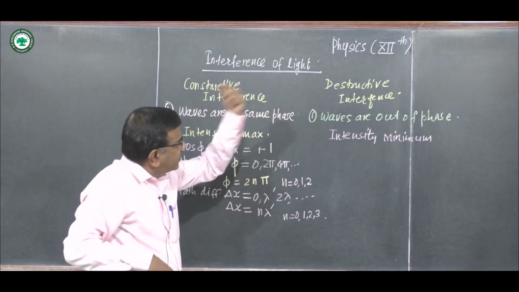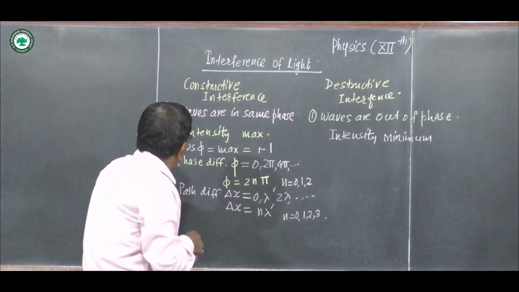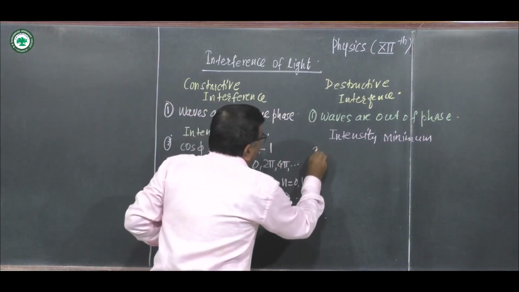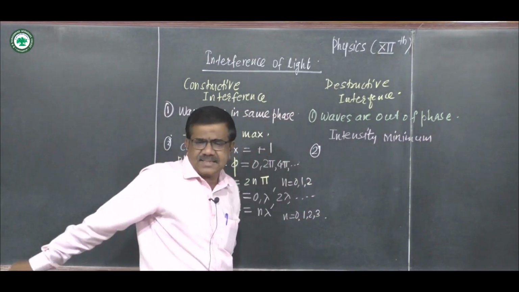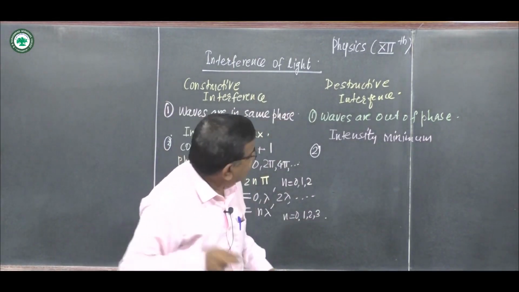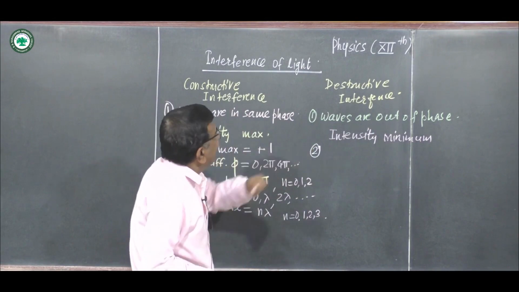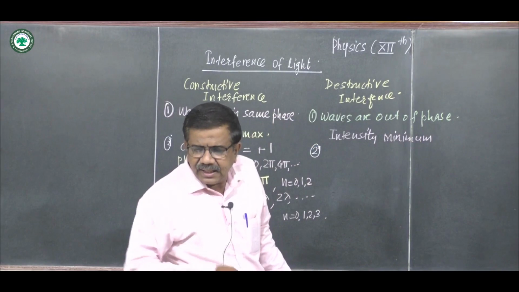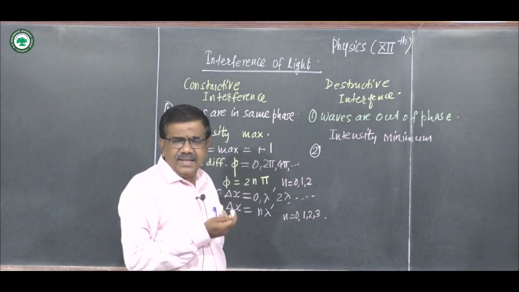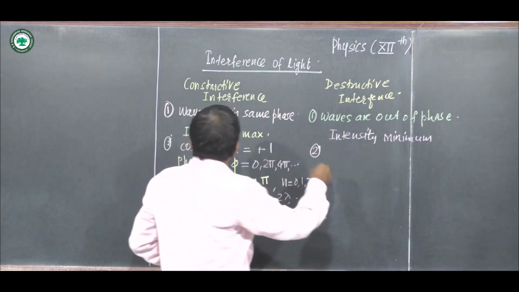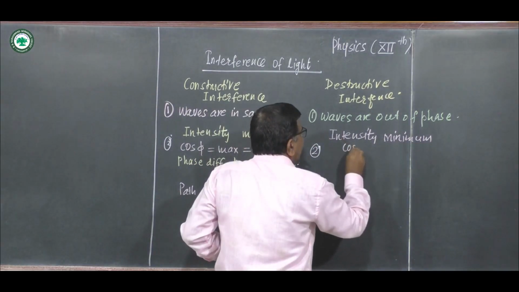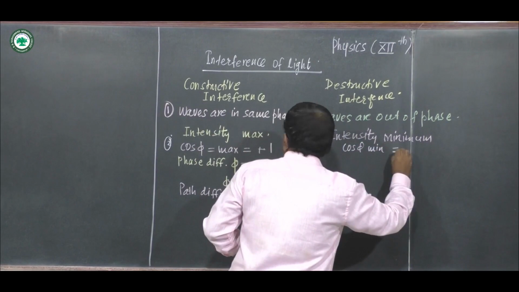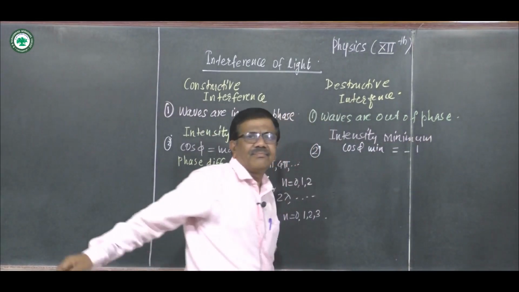Now, for destructive interference, suppose this is our second point. For destructive interference, intensity is minimum. So cos phi is minimum, and that minimum value is minus 1.